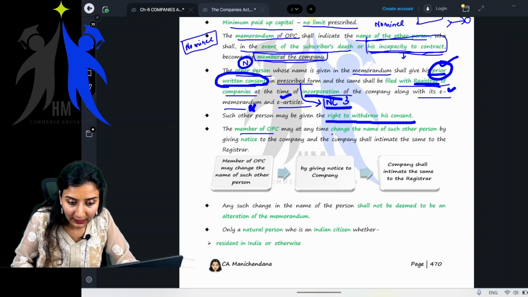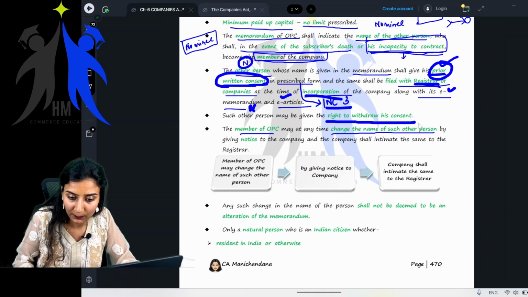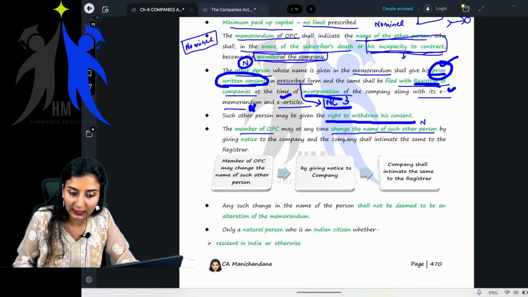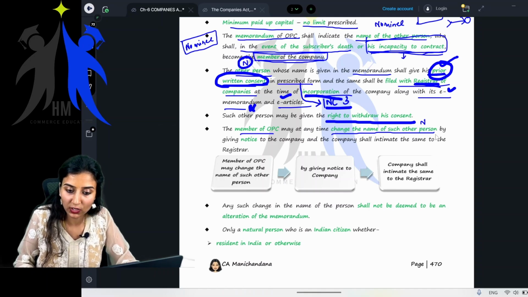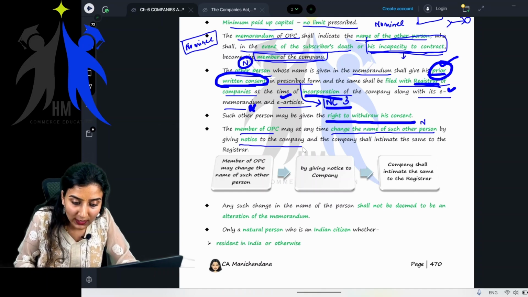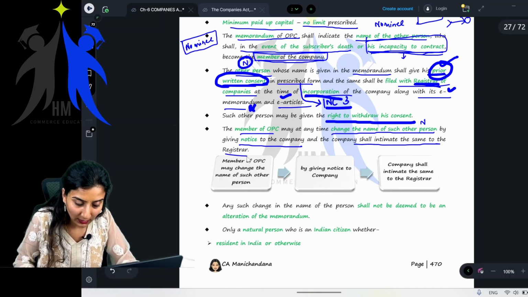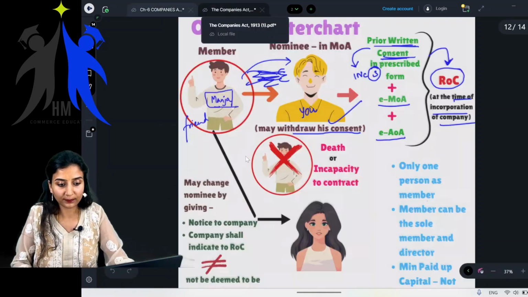Next, the member of OPC may at any time change the name of such other person, meaning nominee. Yes or no? Yes, the member of OPC may at any time change the name of such other person by giving notice to the company, and the company shall intimate the same to the registrar. Ma'am, what is this? Come to the chart.